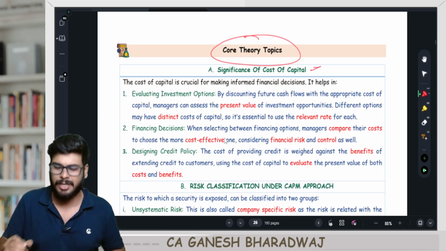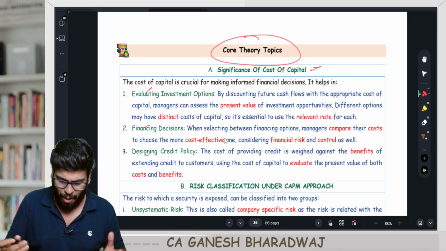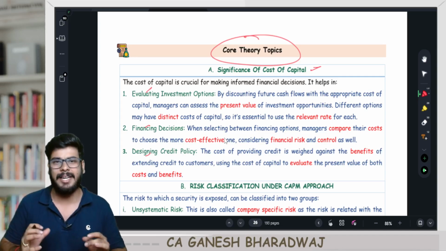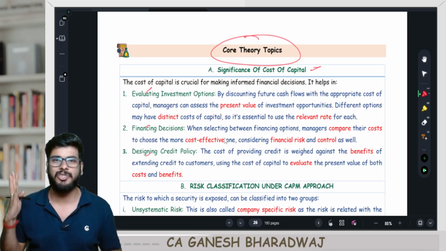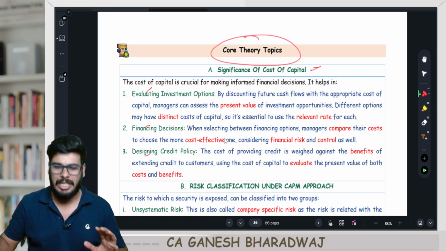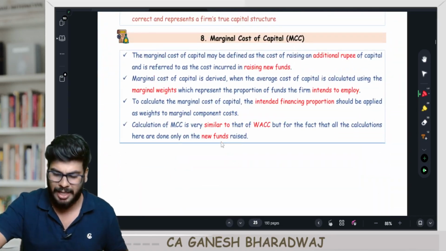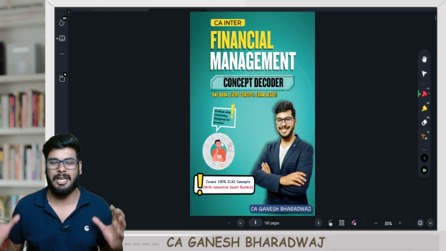For example, significance of cost of capital. Just 3 points are there. Quickly go through it in about 30 to 40 seconds. You will get an idea as to what to write. Suppose this question counts for 3 marks, you can attempt it. So this way it has been prepared. This entire book has been prepared in a certain way that it saves a lot of time for you.